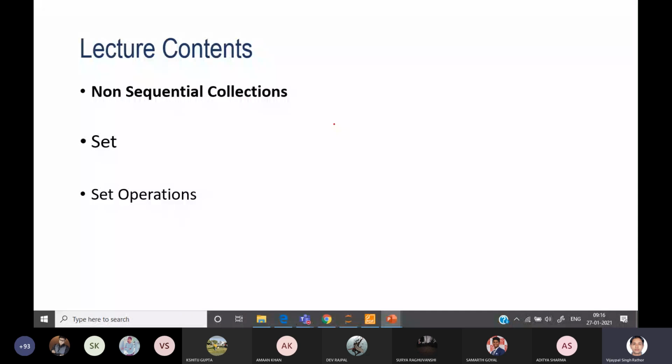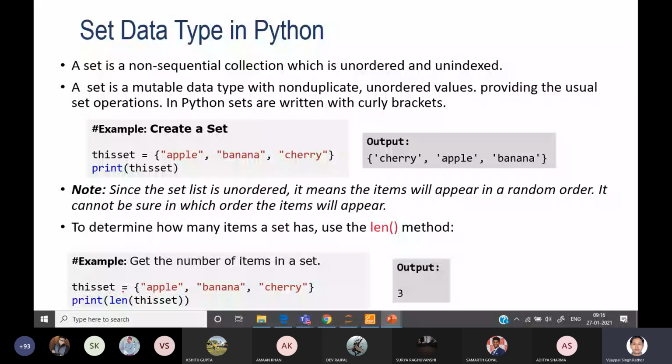You can see the set data type is a non-sequential collection which is unordered and unindexed. This is similar to the dictionary. The question is how you can access the elements of the set, that we will see. A set is a mutable data type, right?